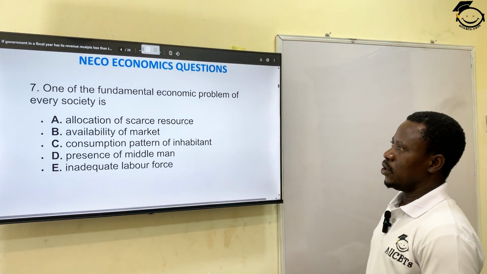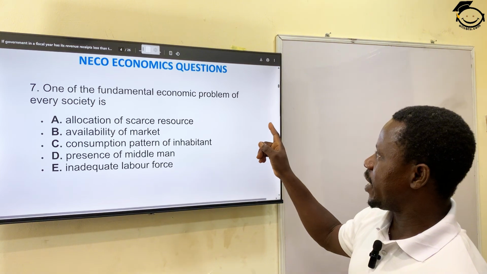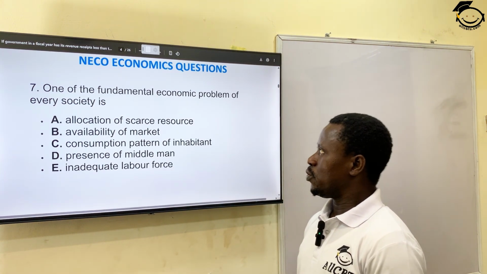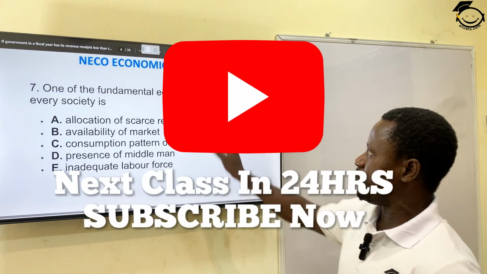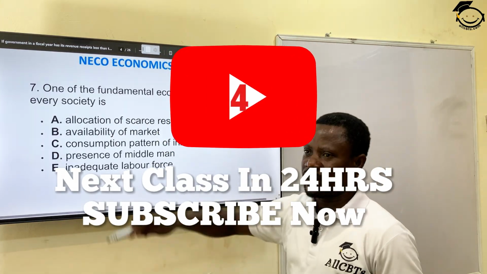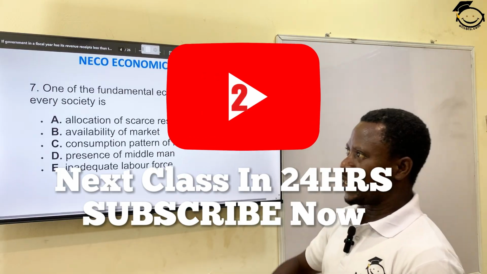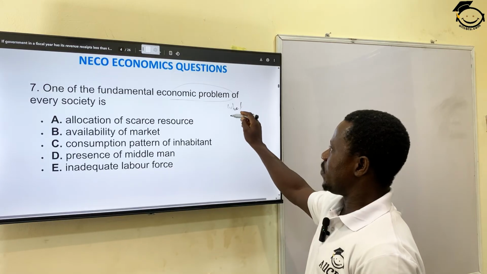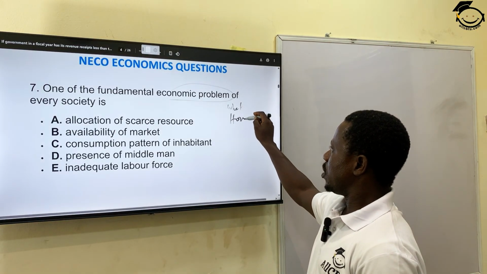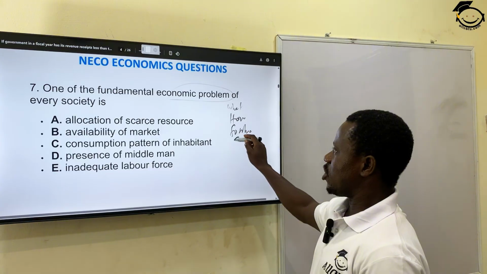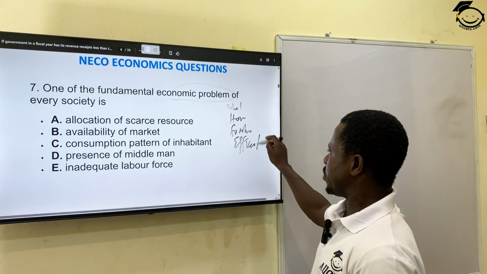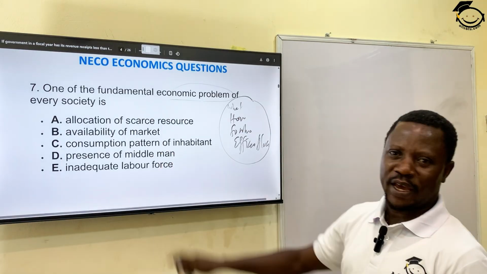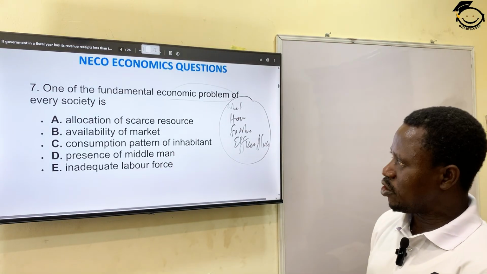Number 7, one of the fundamental economic problems of every society is... We have 4 major economic problems facing every society, whether developed or underdeveloped, whether mixed, capitalist or socialist. We have what to produce, how to produce, for whom to produce, and of course, efficiency in allocation of resources. So any of these 4 problems should appear in our options. Let's see which of them come out in our options.